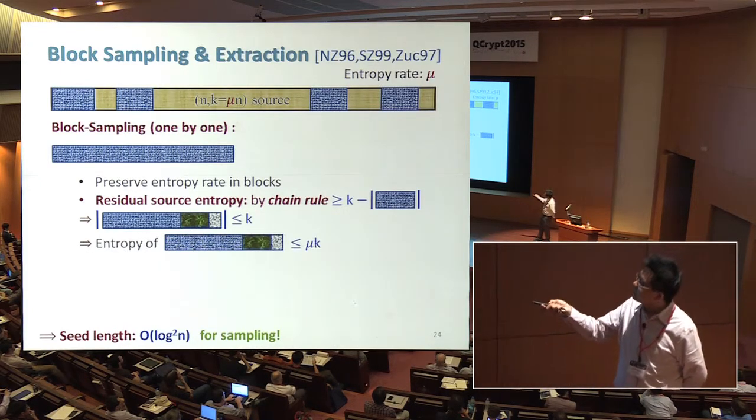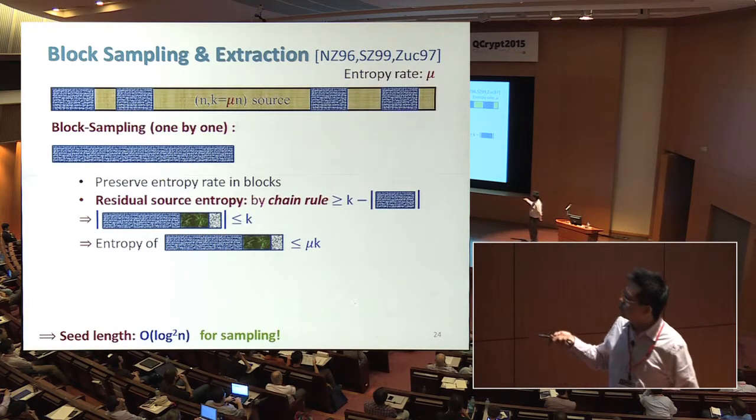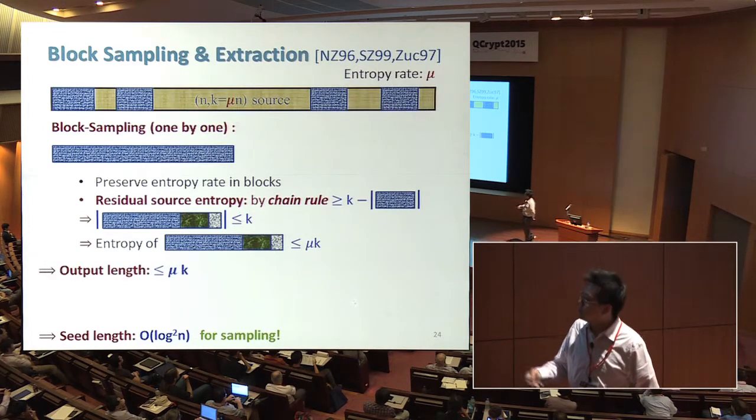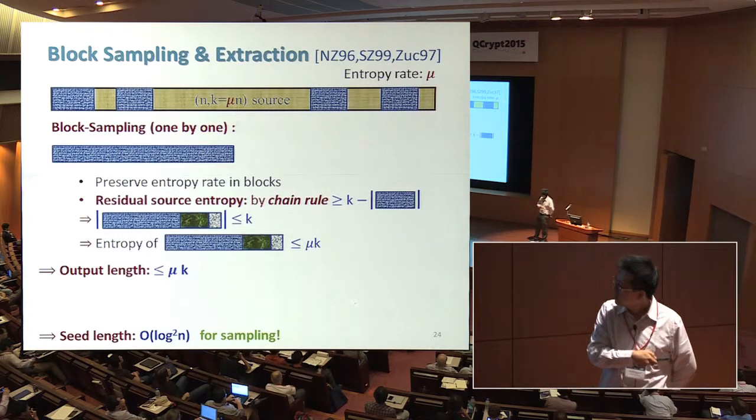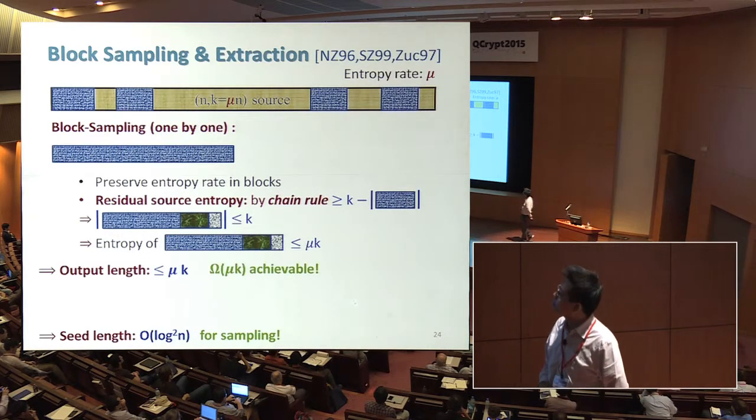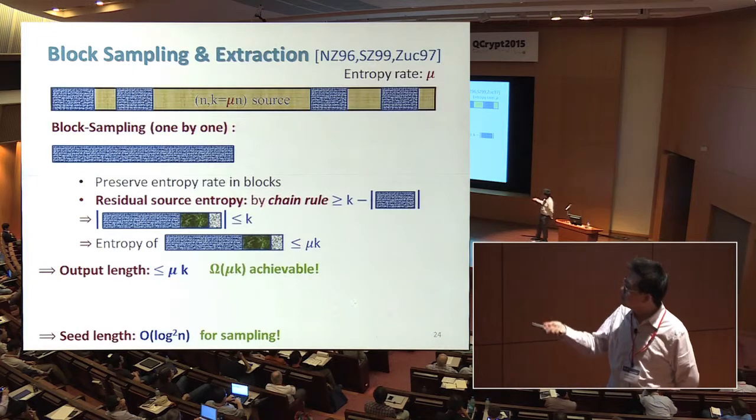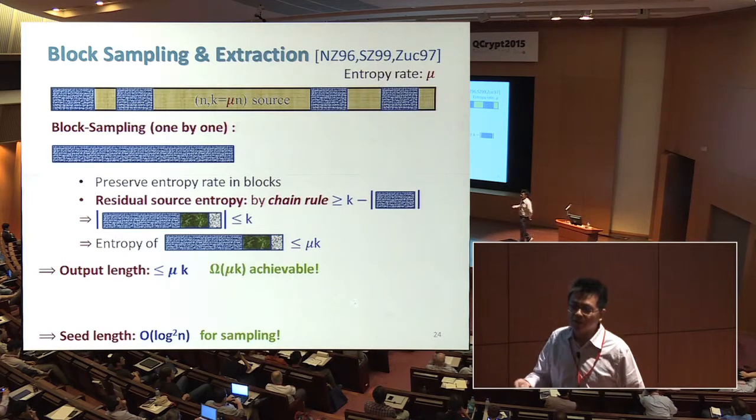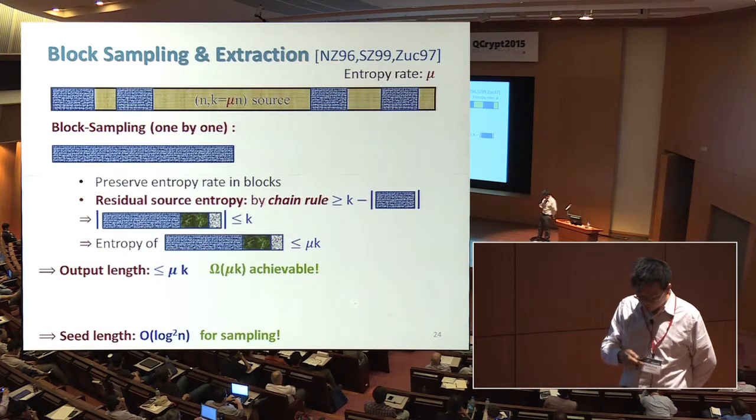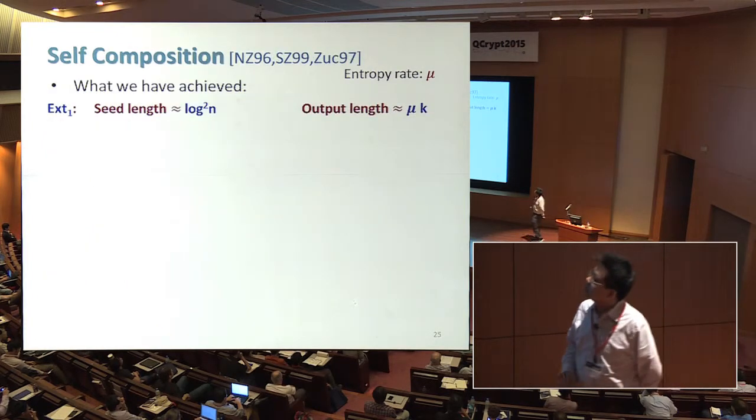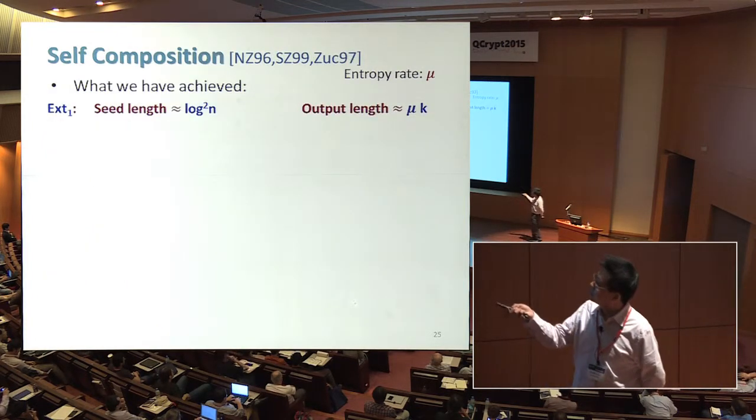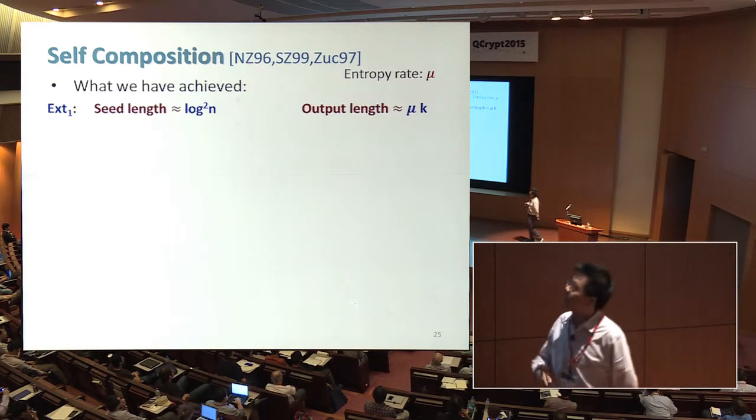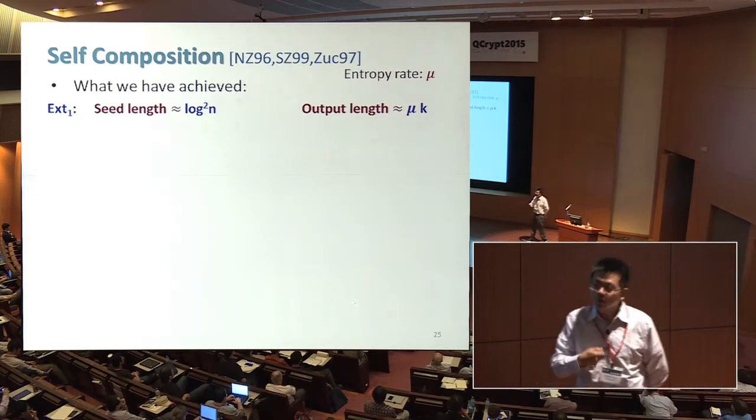And since we are only able to extract from this sampled block, the entropy inside the block is only mu k. And so the output length must be restricted to mu k. And this is achievable. This already puts a limitation, because if k is less than square root of n, then mu k is less than 1, and then this is not useful at all. So what we have done is that we get an extractor that has seed length log square n and output length mu k. And then there's a second idea of self-composition, that you can run this procedure recursively.